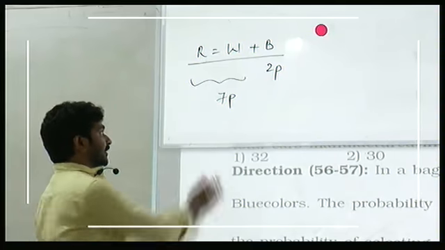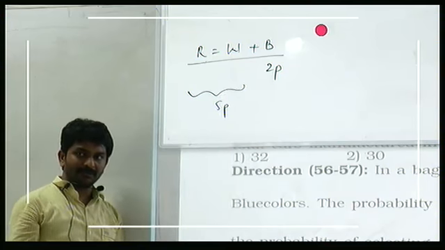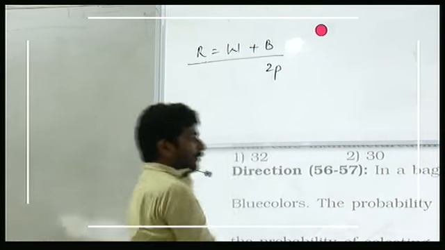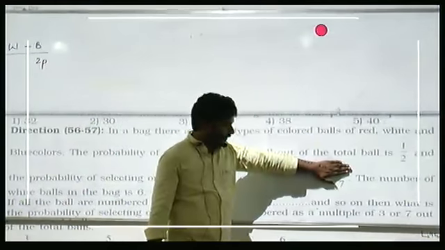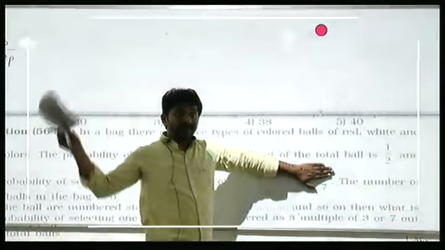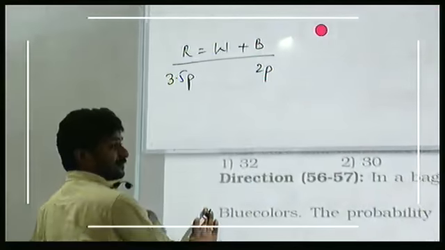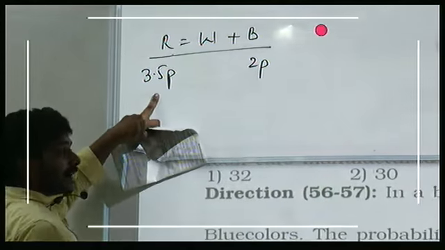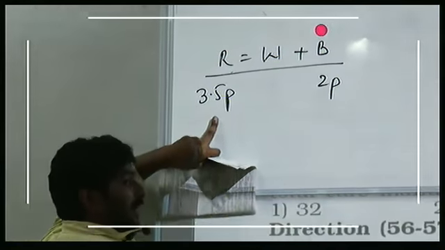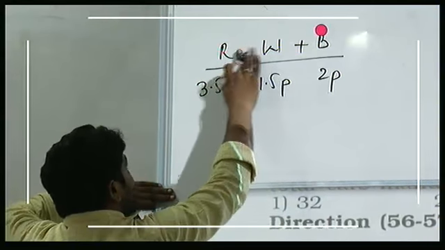2 out of 7, and remaining should be equal to 5 parts, right? What is probability of getting blue ball? 2 out of 7. What are total number of balls? 7 parts. Out of 7, red colored ball will be 50%, so it is 3.5 parts. These 2 together should be equal to 3.5. We already have 2 parts here, so white colored balls will be 1.5 part. Is this clear?